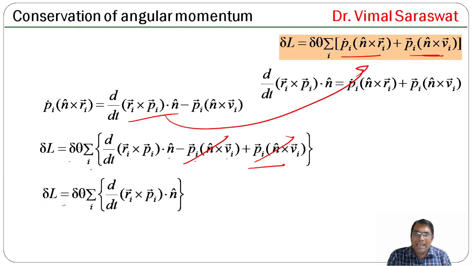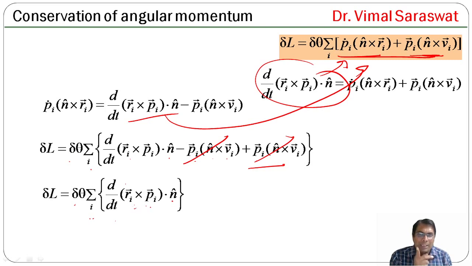So delta L equals delta theta sigma i d by dt of Ri cross Pi dot n cap.